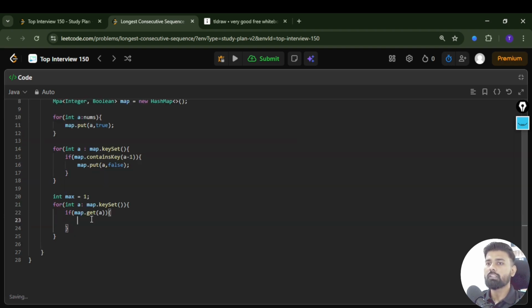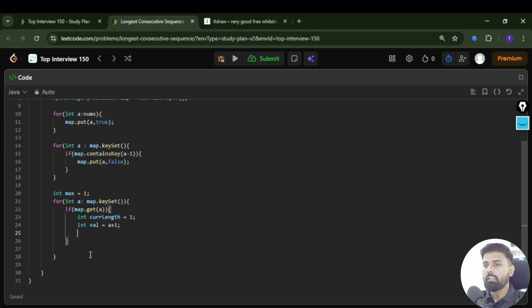Now I'm creating another variable, for example currentLength, and I'm initializing this variable also with 1. Another thing we need is value. What will be the value? For example, you have 1, right? So 1 plus 1 is 2, whether 2 is present in the map or not. If it is there, then only you have to increment the count. So for that we'll just keep a plus 1.